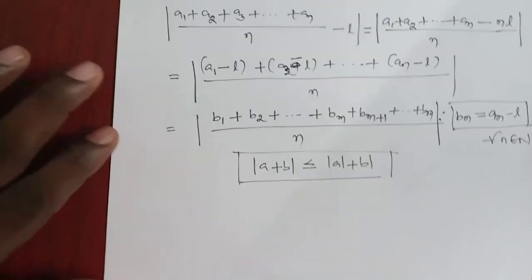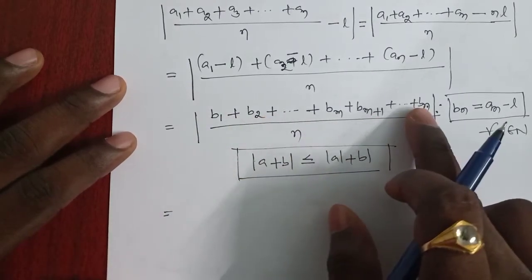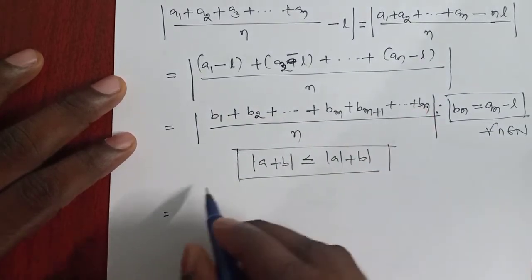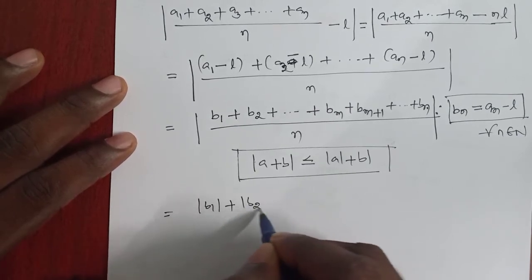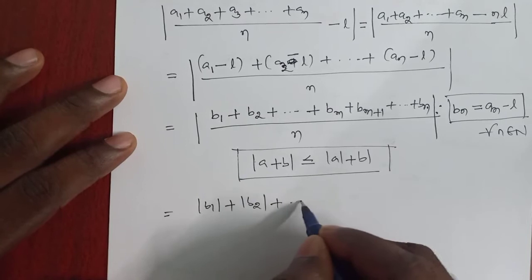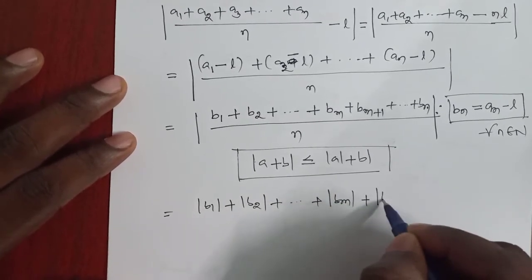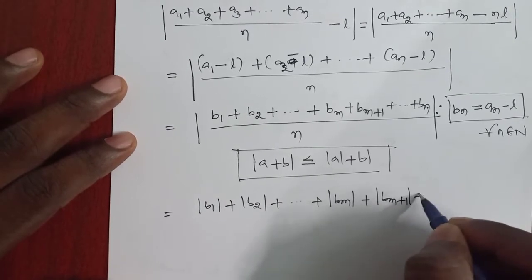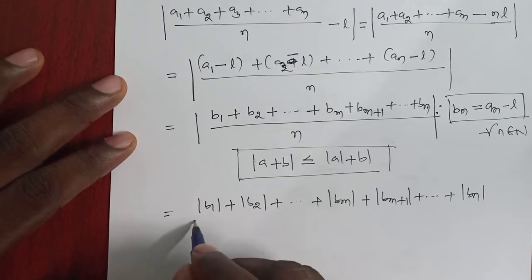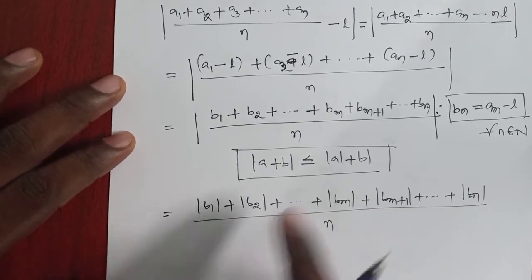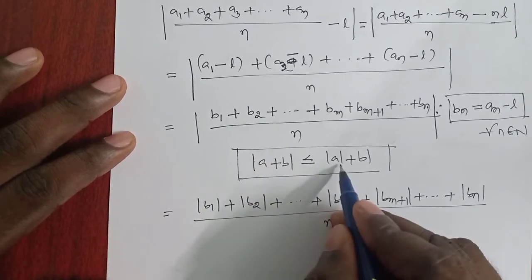So modulus of b1 plus b2 plus and so on till bn can be rewritten as modulus of b1 plus modulus of b2 plus and so on plus modulus of bm plus modulus of bm plus 1 plus and so on plus modulus of bn, divided by n. So I create modulus of a plus b is less than or equal to mod a plus mod b.